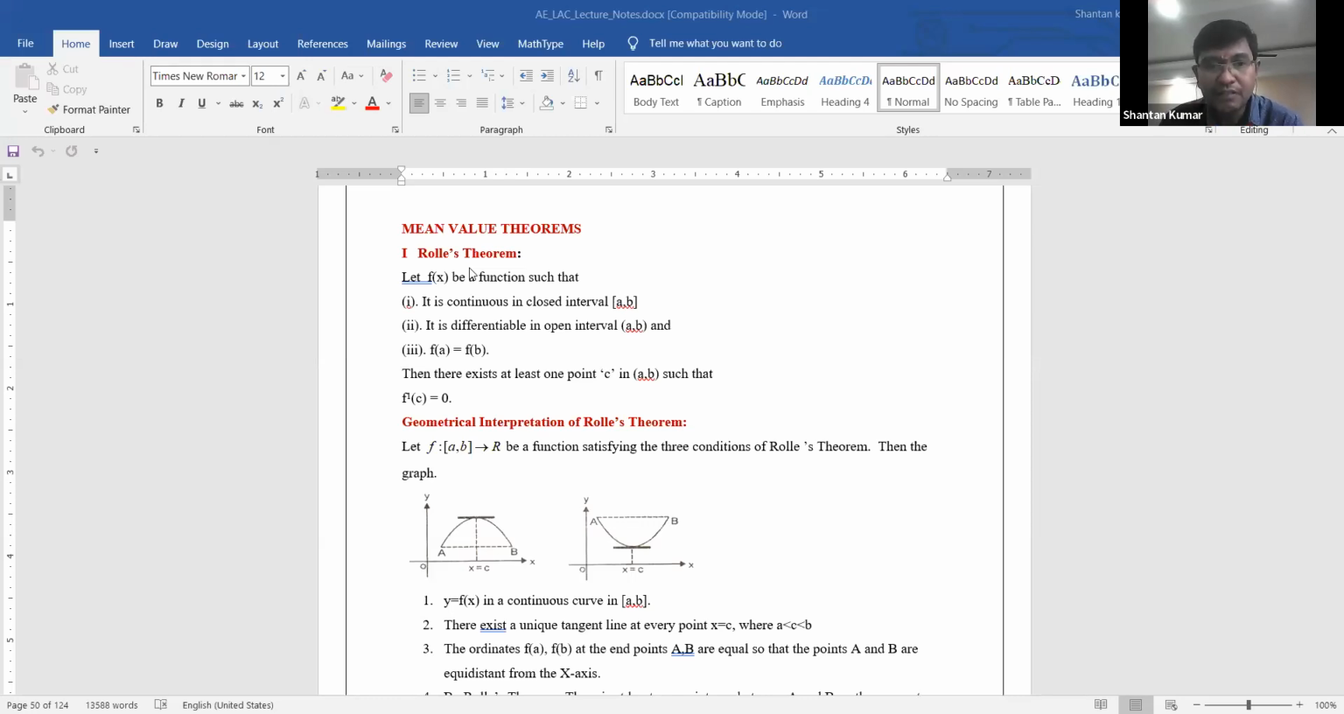For example, if the function on a comma b satisfies the conditions of Rolle's theorem, then the graph, for example you take y is equal to f of x, is a curve.